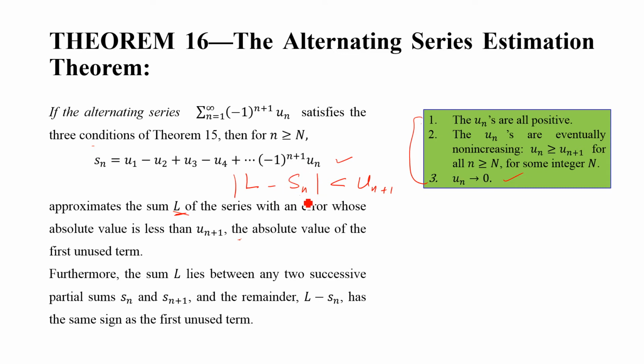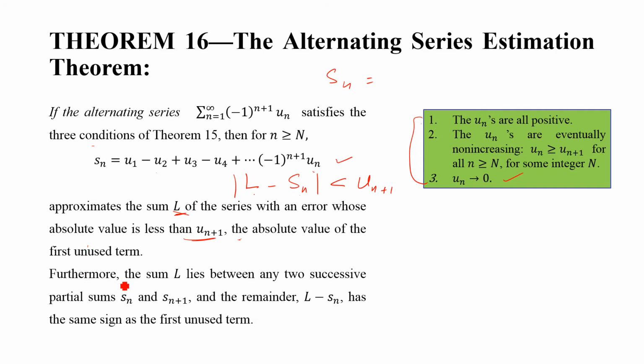How many terms are used in this Sn? Sn is in fact this: u1 minus u2 plus u3 minus u4 up till (-1)^(n+1) un. So what is the first unused term after this sum? It is u(n+1). So the difference between the limit and this Sn is less than the first unused term, that is u(n+1), the absolute value of the first unused term.